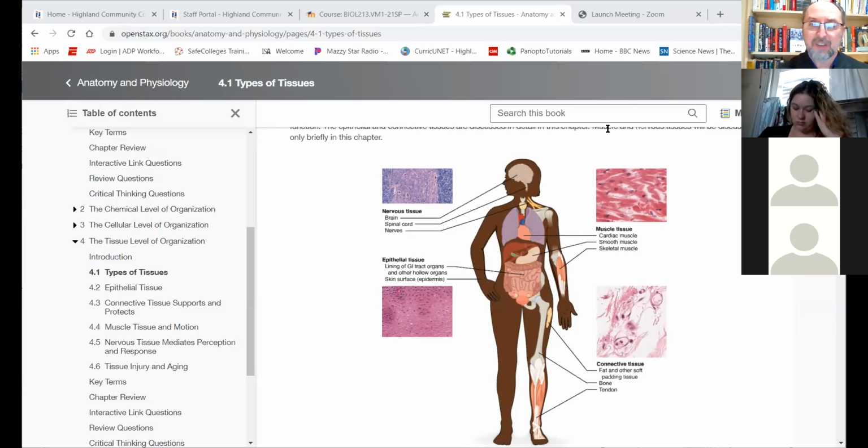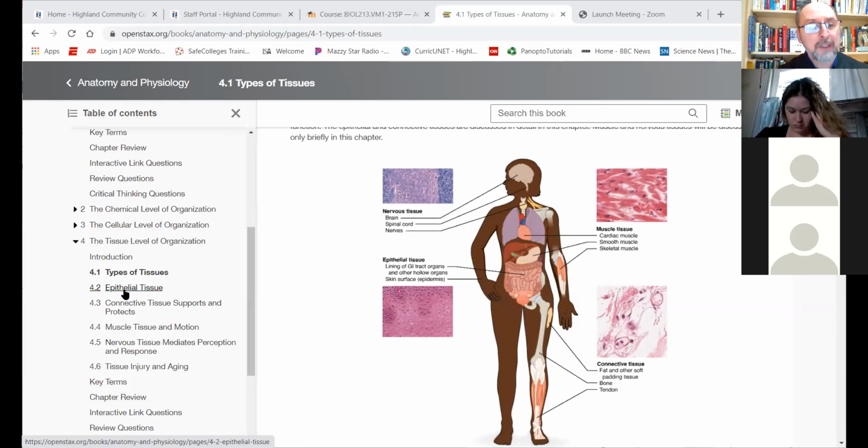So this introduction here is important. If you look at the introduction of epithelial tissues, the introduction of the connective tissue, the introduction of the muscle tissue and nerve tissue, that will be enough to give you a good idea of what these do. You don't have to memorize the different types of connective tissues for the lecture exam. You don't have to memorize the epithelial tissue types for the lecture exam. That's lab stuff. And I'll give you a limited set in lab, and the textbook will help you for that.